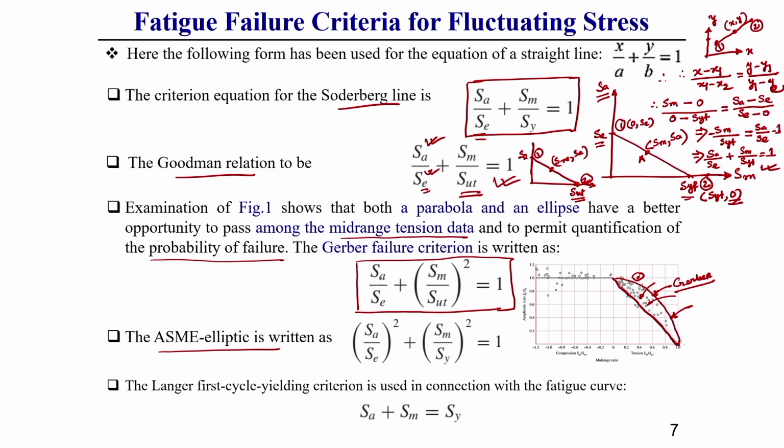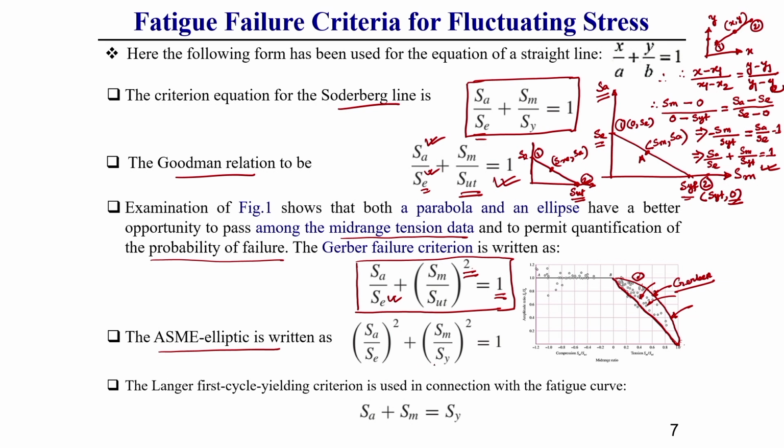That is why the Gerber equation is SA by SE plus SM by S ultimate whole squared, this you should keep in mind. What I am telling, understand? So, this is equal to 1. Here we have not yet considered the factor of safety. For an actual design case, what do we need to do? We need to use the factor of safety, that I will show in the next slide.